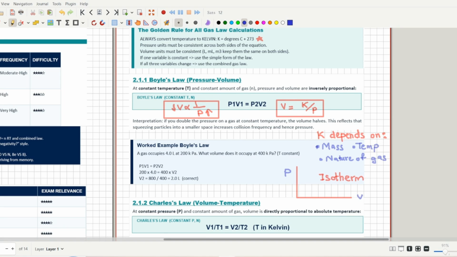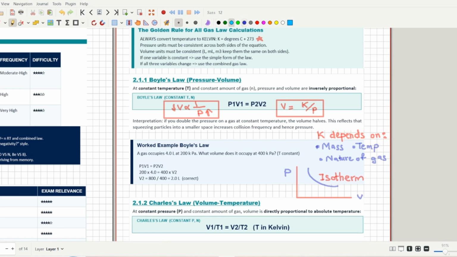As you know, pressure and volume are inversely proportional to each other, so the slope that you will get here is just like this. This slope is called an isotherm. If you keep increasing pressure and volume, then the isotherm will keep going away and away from the graph, just like this. If you increase the pressure again, it will go away like this.